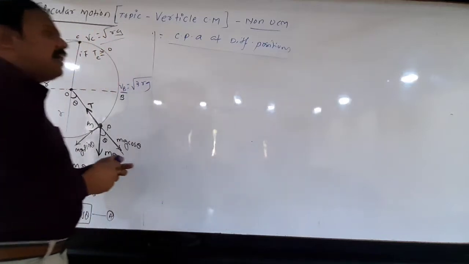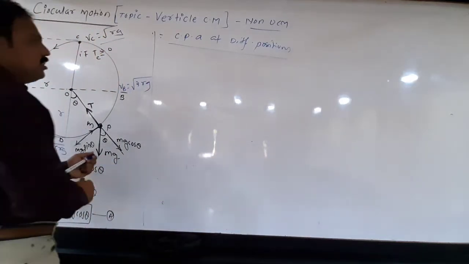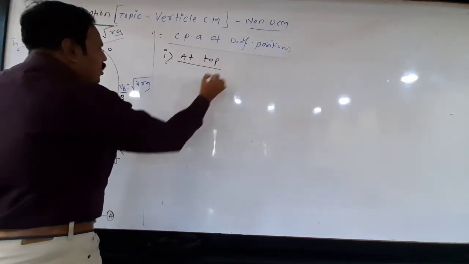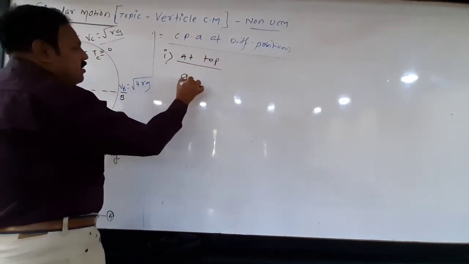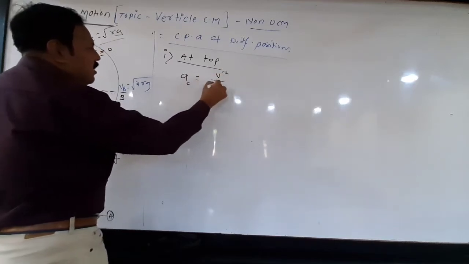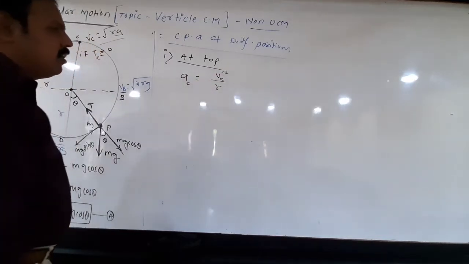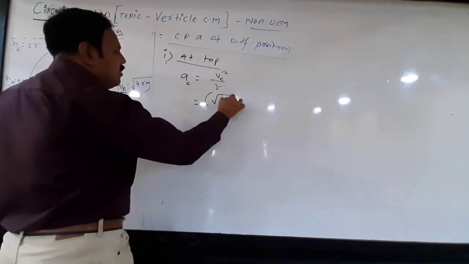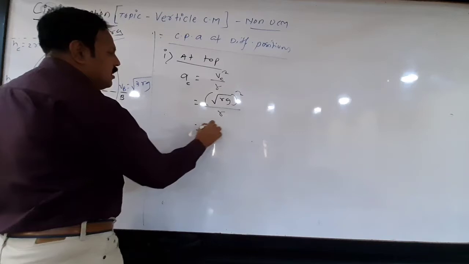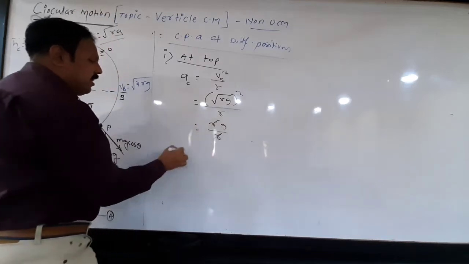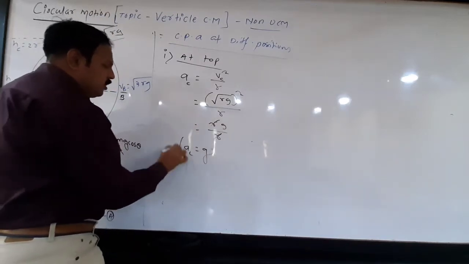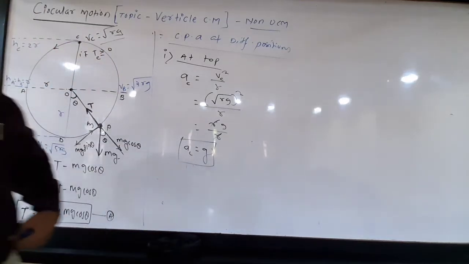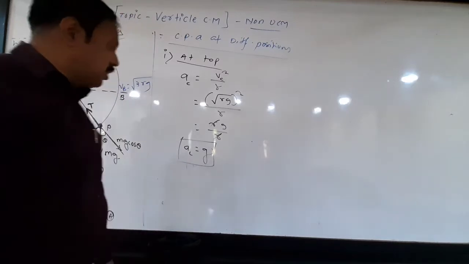Centripetal accelerations at different positions. Number 1, at top. You know what centripetal acceleration is? It is equal to v square upon r. So that is the speed at top. What is the speed at top? Under root rg, bracket square, upon r. That is rg upon r, r gets cancelled. So it is equal to 0. Means the limiting value of centripetal acceleration at the top is equal to 0.